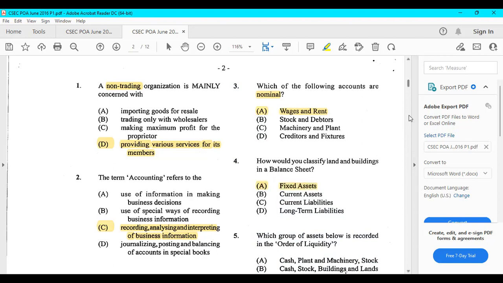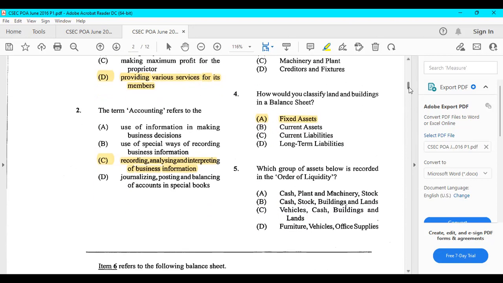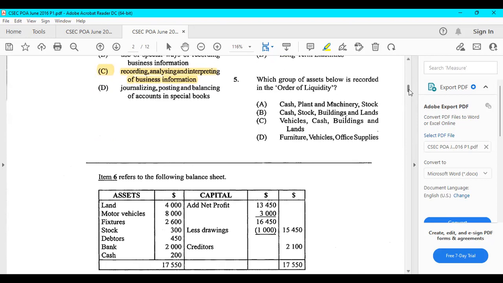Moving on. Number 5, which group of assets below is recorded in the order of liquidity? What is the order of liquidity? The order of liquidity lists your assets from the ones that are most liquid to the ones that are least liquid.